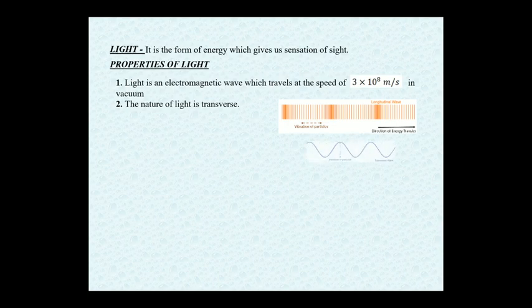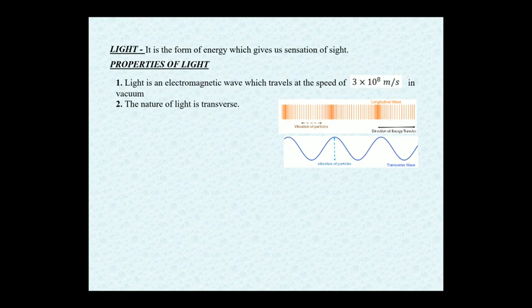And in a transverse wave, the second type, the particles vibrate perpendicular to the direction of propagation of the wave. As you saw in the diagram of the electromagnetic wave, the direction of propagation was perpendicular to the electric field as well as the magnetic field. Therefore the nature of light is transverse. We will verify this also in chapter number 10, wave optics, with the help of polarization of light.